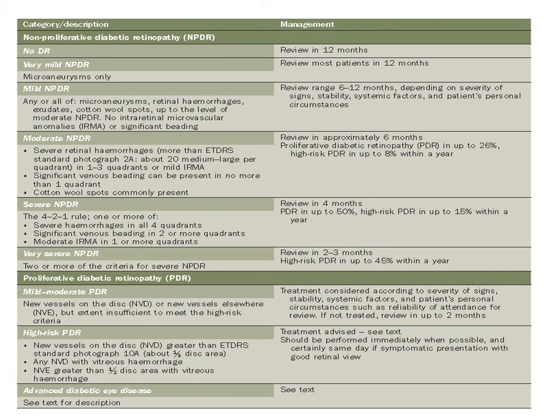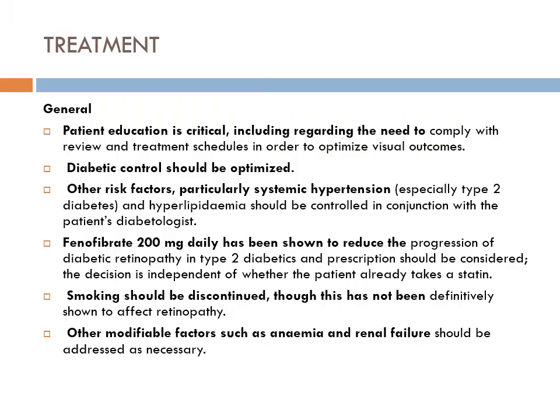This is a chart showing the stages of diabetic retinopathy and their management. Other treatment modalities include education of the patient, diabetic control, control of other risk factors, systemic treatment, discontinuation of smoking, and treatment of other modifiable factors like anemia.